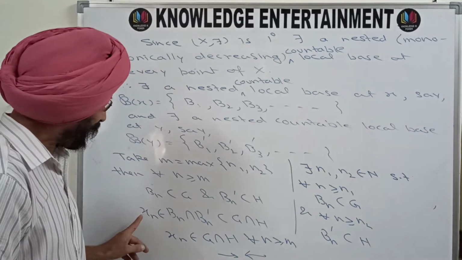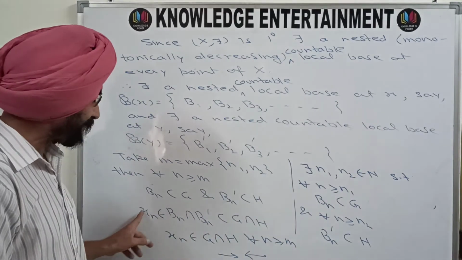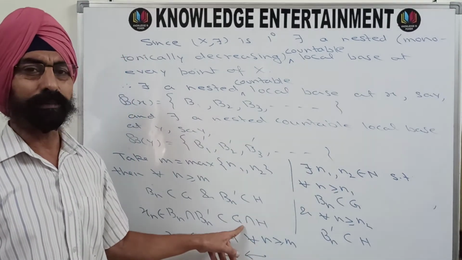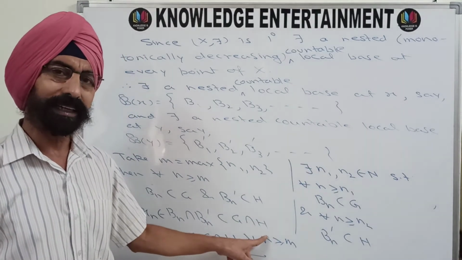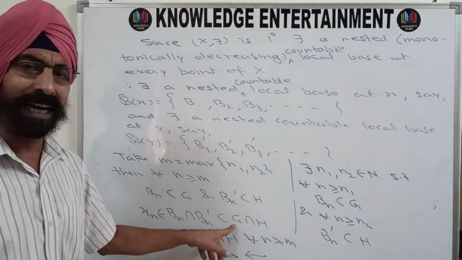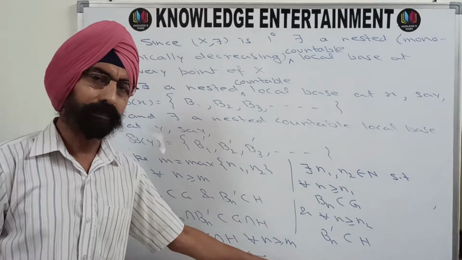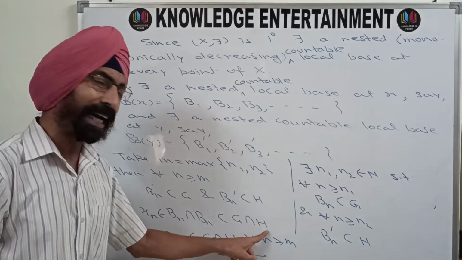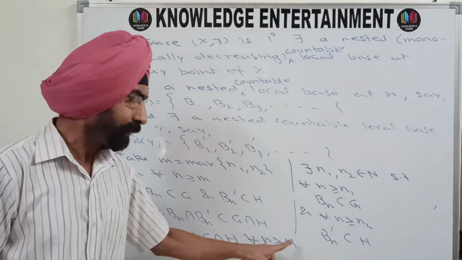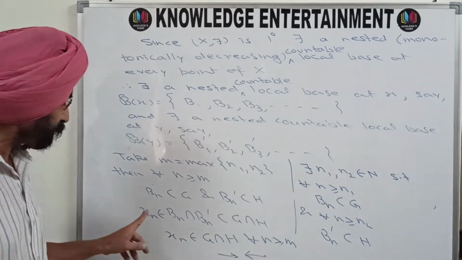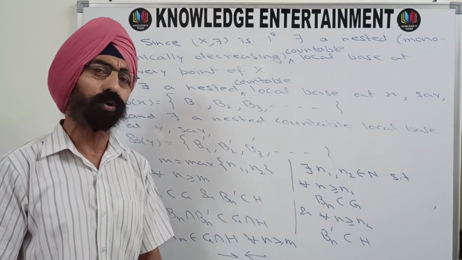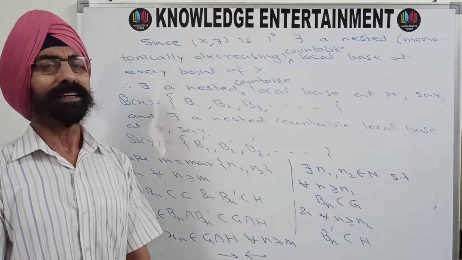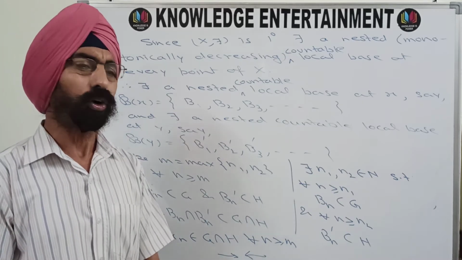Because if xn belongs to G and xn belongs to H for every n greater than or equal to M, G is a neighborhood of x, H is a neighborhood of y. If xn belongs to a neighborhood of x for every n greater than or equal to M, that means your xn converges to x. And xn belongs to H for every n greater than or equal to M, and H is a neighborhood of y, that means your sequence xn converges to y also. So you have a sequence xn which converges to x as well as to y, which is a contradiction.